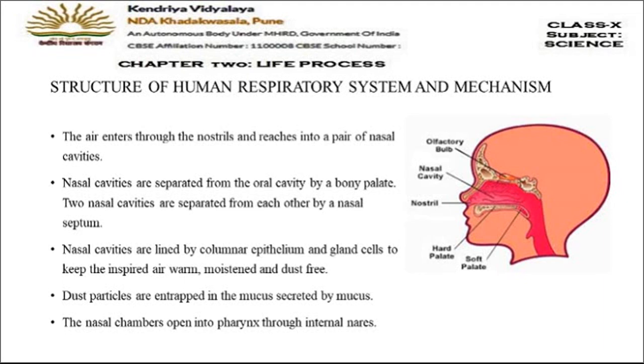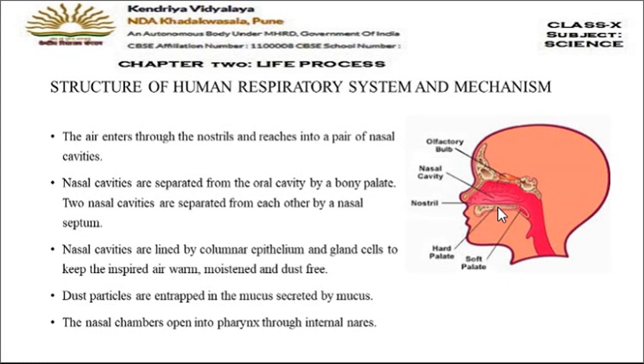Now the nasal cavities are separated from the oral cavity. Students, I hope you remember what the oral cavity is. Oral cavity means the buccal cavity, the mouth area where we keep the food. In the diagram you can see that the nasal cavities are separated from the oral cavity by a bony palate. It is labeled here as hard palate.